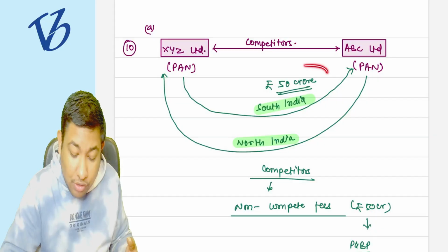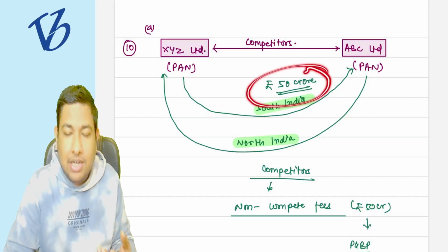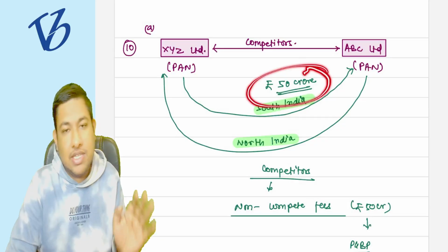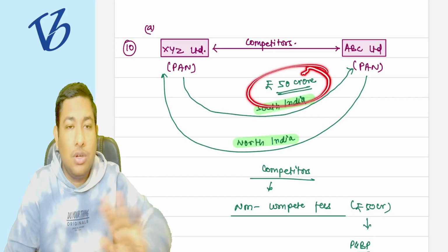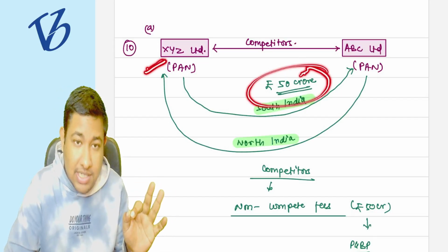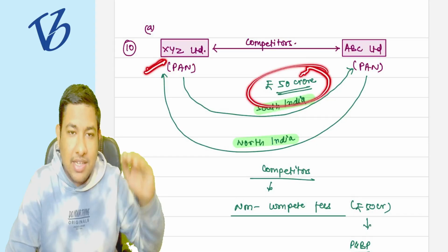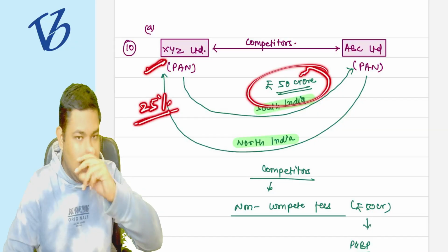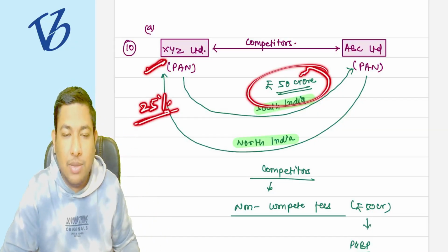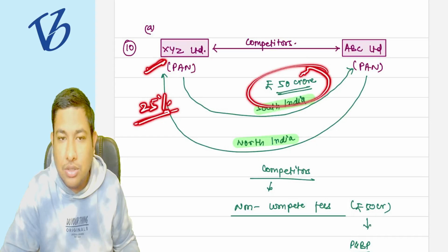He is paying 50 crore rupees, right? So it is not said that your 50 crore rupees is your expense and you reduce the 50 crore rupees from the P&L at a stretch. You do not do this, okay, because it is an intangible asset. And if it is an intangible asset, then it is added to your assets, and only 25% depreciation can be reduced from the profits. Okay, understood this particular thing.